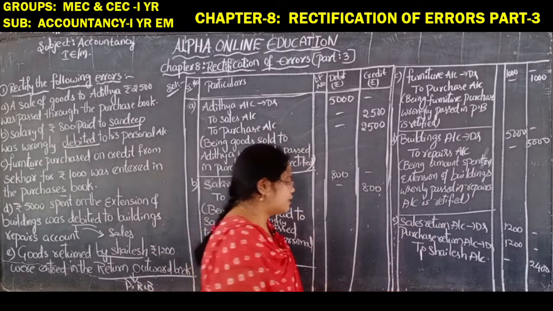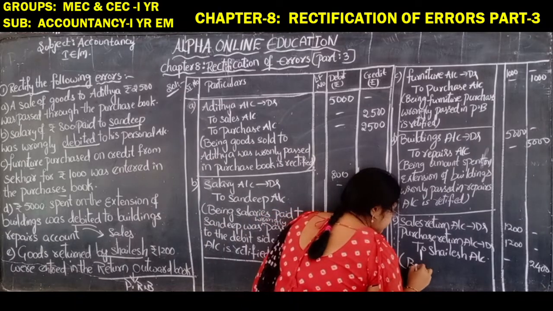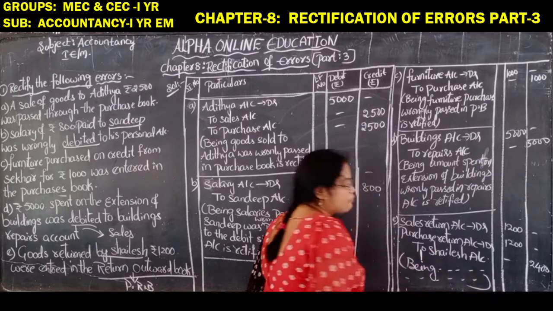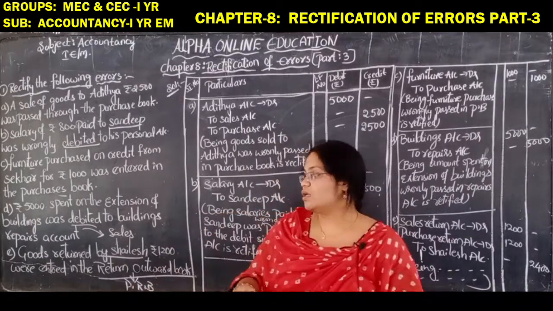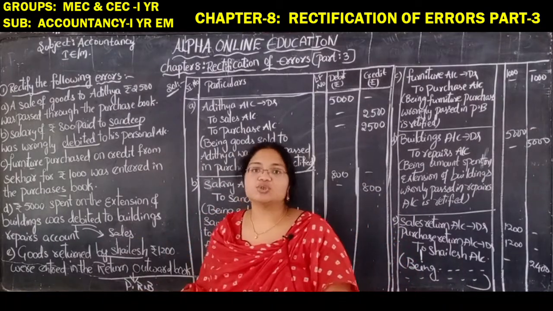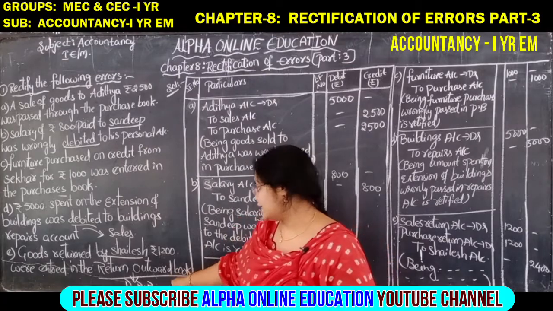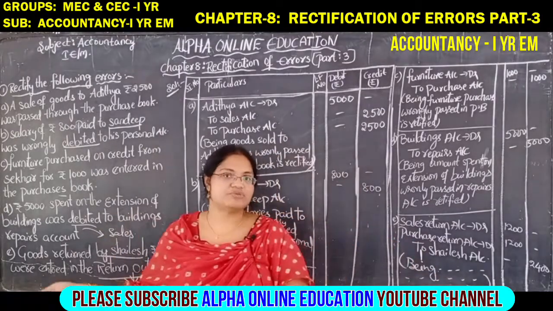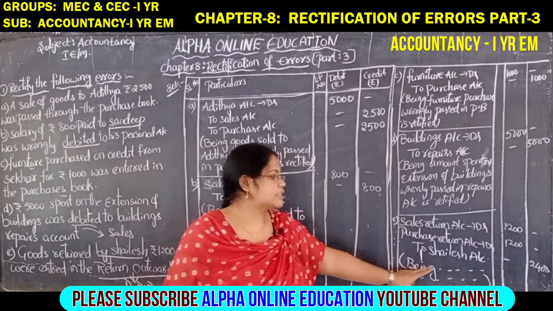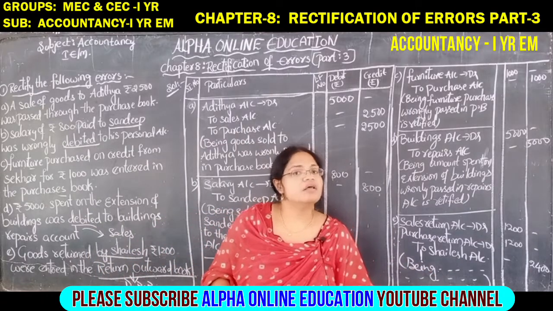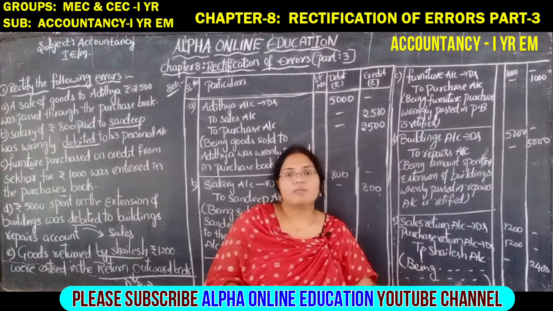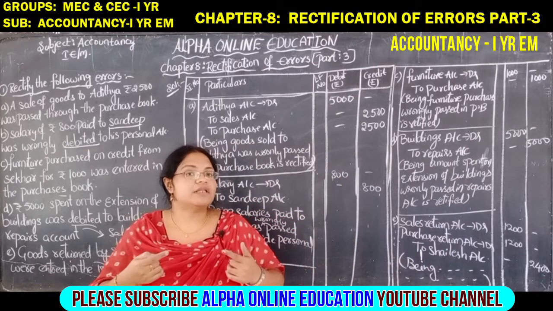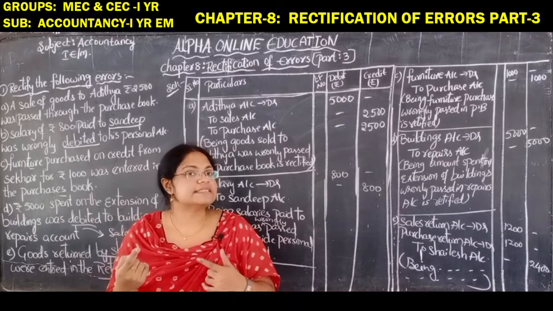So we have to write the narration. You can write the narration now. You got the idea how to write the narration, right? So how will you write the narration? Being goods returned by Shailesh wrongly entered in the return outward book is rectified. Okay, the entry which was written is rectified. So in this way you have to write the narration for the problem. Okay, yes, right. In the next session we will discuss the next problem.